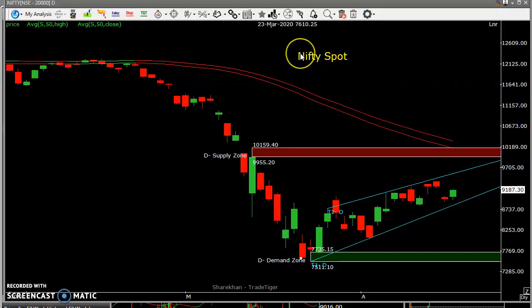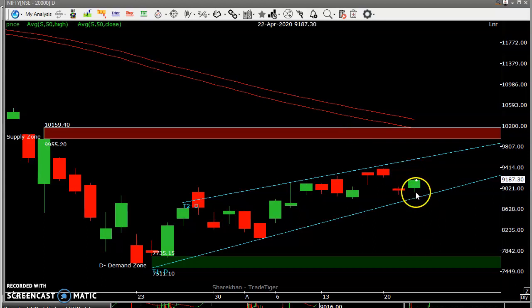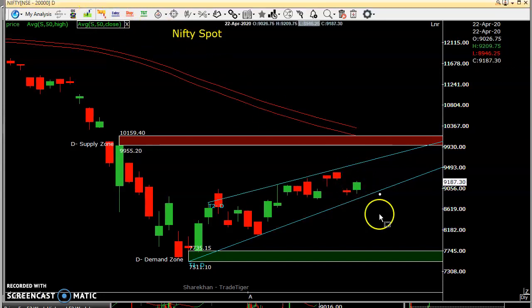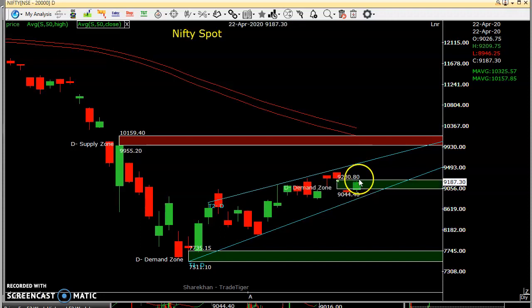This is a Nifty spot day chart, daily candle. This is today's candle. So you see, yesterday we discussed about this gap. Today almost filled the gap, right? This is the gap area. This is yesterday's gap. So that gap filled today. So now after filling the gap, how the price behaves, that is the most important.